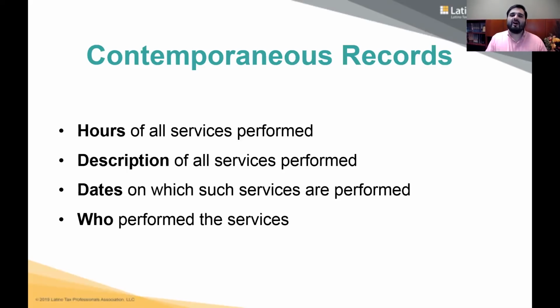So you need to be involved, right? You can't just be kicking back, hanging out, and it's passive income. You have a property manager or something. You need to be involved in the business in order for you to consider it a trade or business. And again, the reason you want to consider your rental activity a trade or business is because it can qualify for a Section 199A deduction.